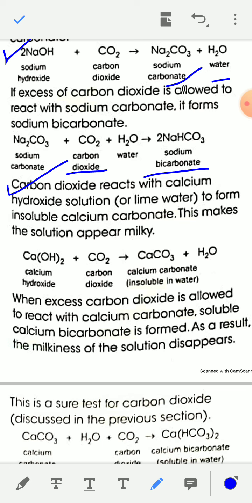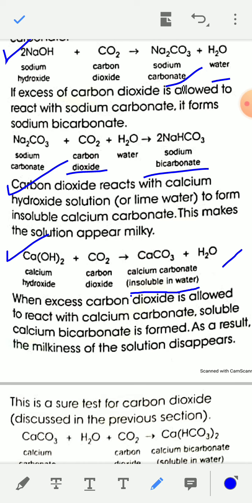So when carbon dioxide reacts with calcium hydroxide, Ca(OH)2, the solution becomes milky. The products are calcium carbonate and water. The chemical reaction is Ca(OH)2 plus CO2 gives CaCO3, calcium carbonate, which is insoluble in water, plus water.